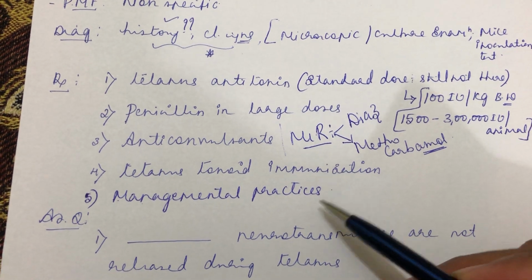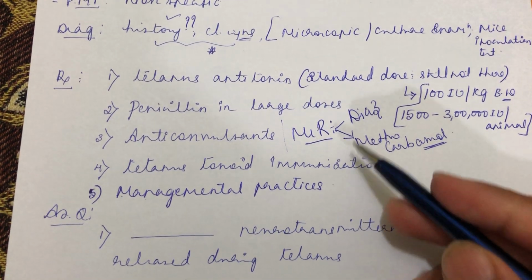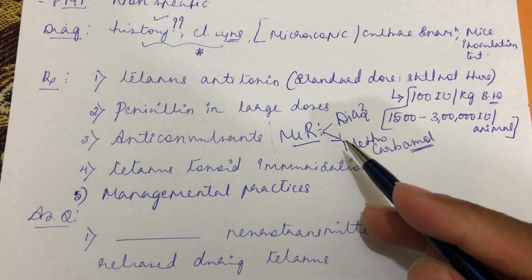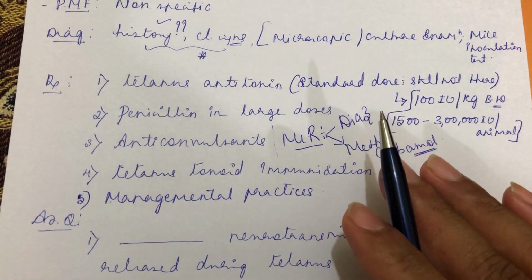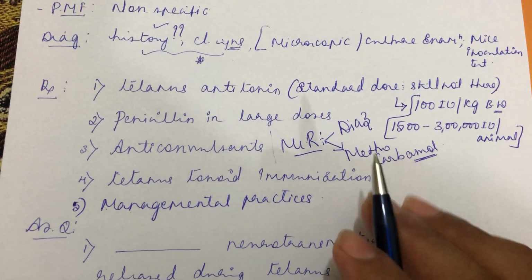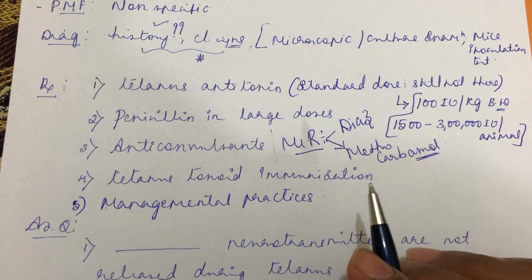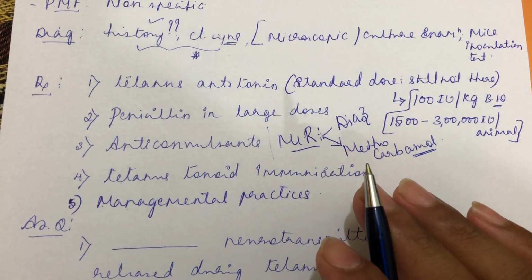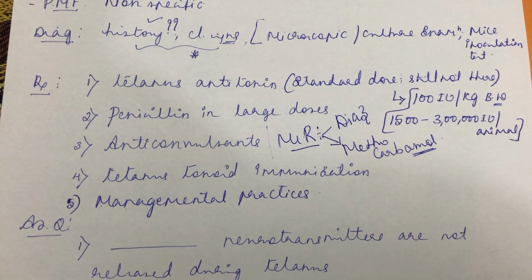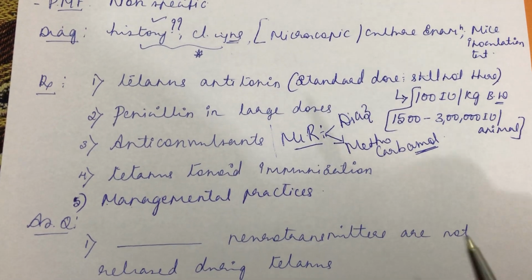Rather than the treatment, the managemental practices, that is prevention, plays a pivotal role. As I told you, umbilical infection: cut the umbilicus, disinfect the umbilicus, and maintain hygienic conditions. While doing castration or anything similar, maintain hygiene and disinfect the surrounding part. It will serve the purpose better than treating the tetanus condition.